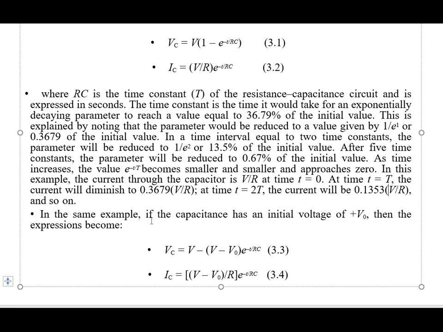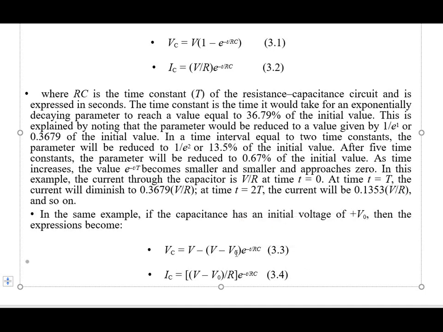In the same example, if the capacitance has an initial voltage of plus V0, then the equation will become like this.